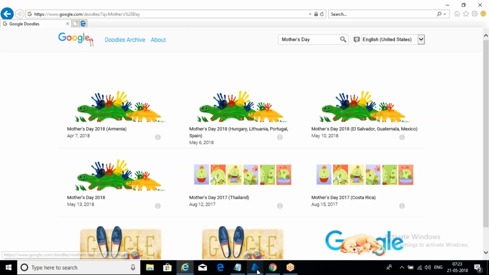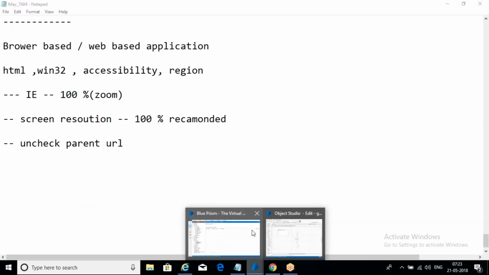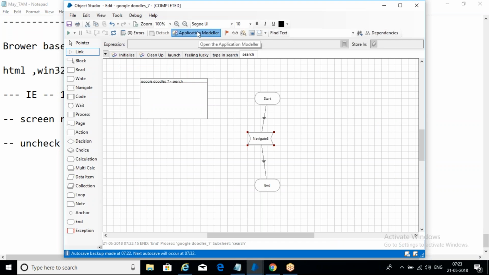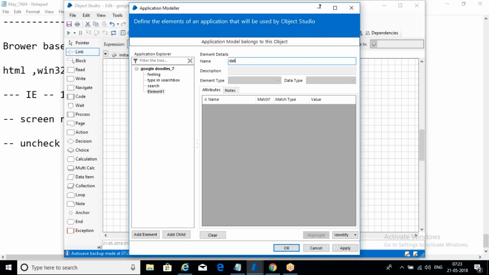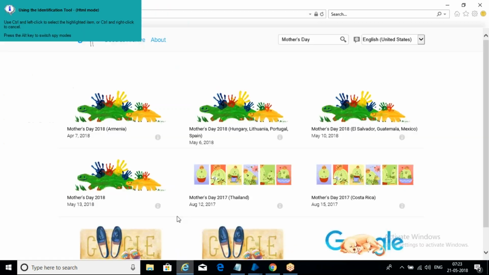Okay. So now first we need to spy this again. Come to this application modeller, add an element. This is for date, identify, application. See this? Are you able to identify only the specific date here? No, right? Okay, so together it is identifying.